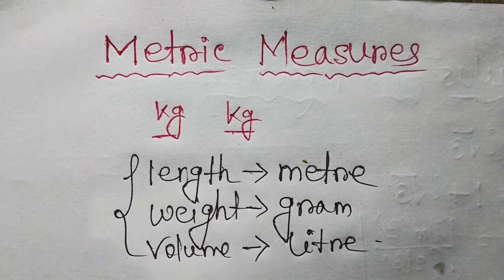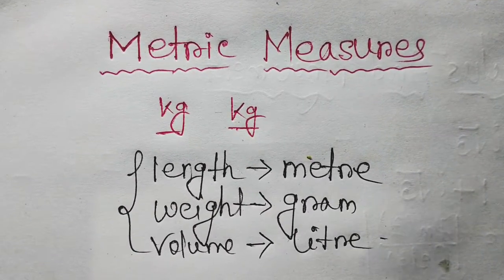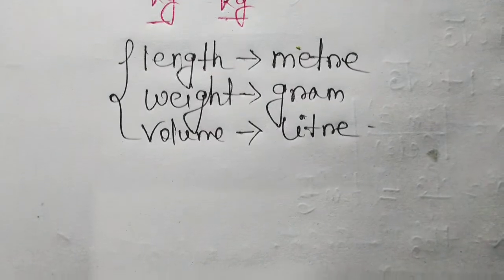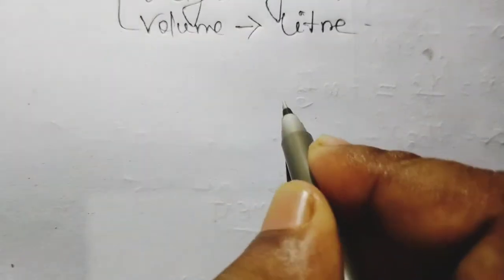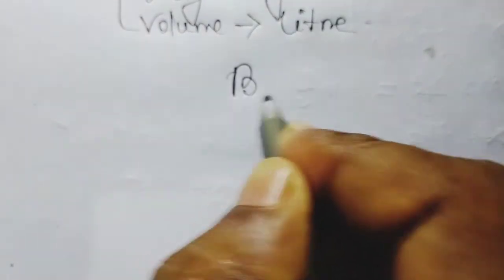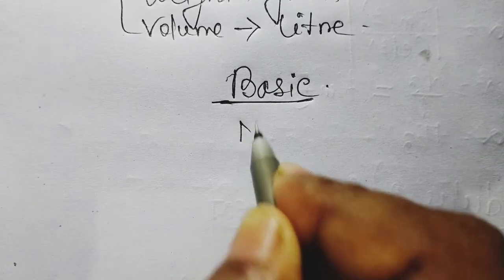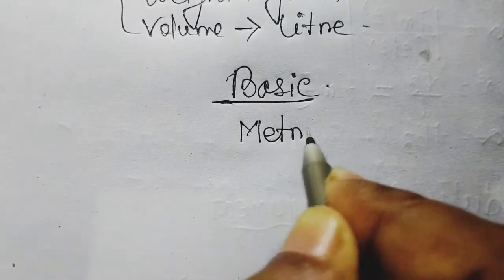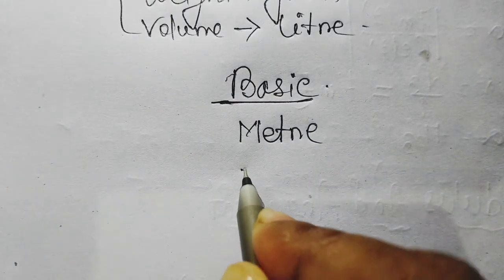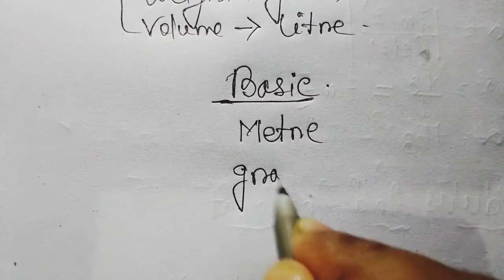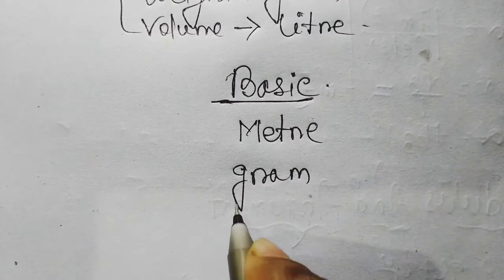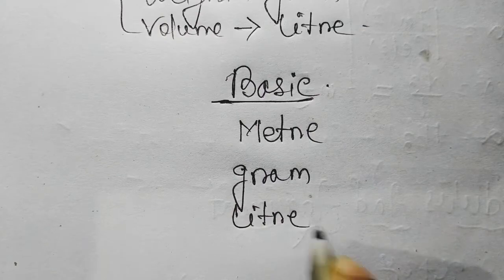Now I am going to draw a chart so that you can understand easily. If I write here basic unit, so here 3 basic units we already know: meter, second gram, and third liter.